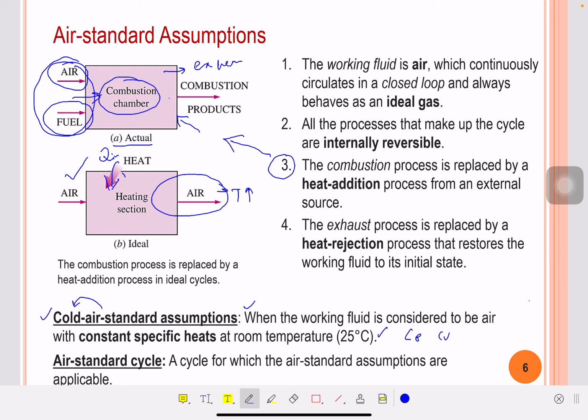Then air standard cycle: a cycle for which the air standard assumptions are applicable. Whatever this cycle may be, if these assumptions are applicable on the cycle, that will be known as an air standard cycle.